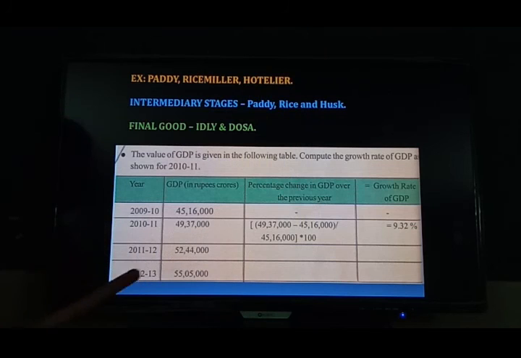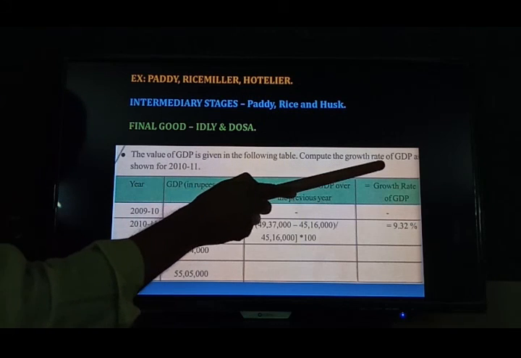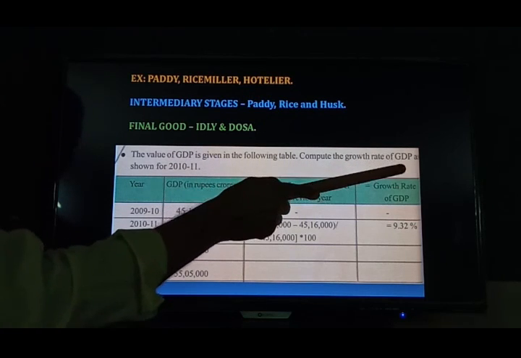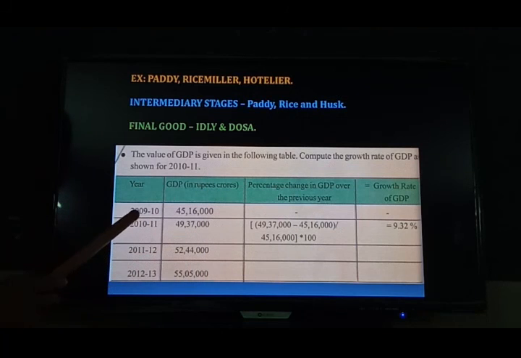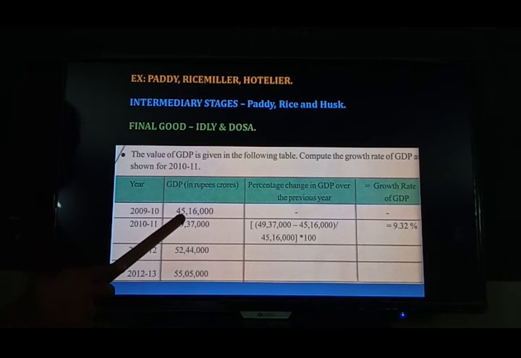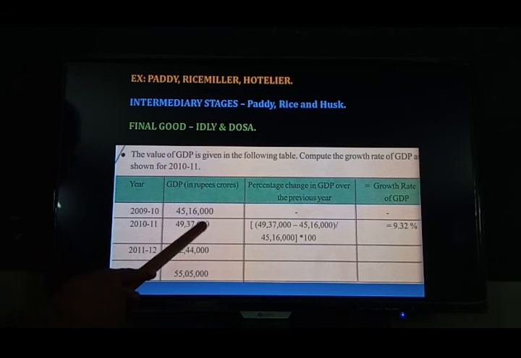Now listen, how can we find the GDP growth rate? So this is the formula. Look: 2009-2010 GDP is 45 lakhs 16,000 crores. This is the previous year. Next, 2010-2011 is 49 lakhs 37,000 crores.